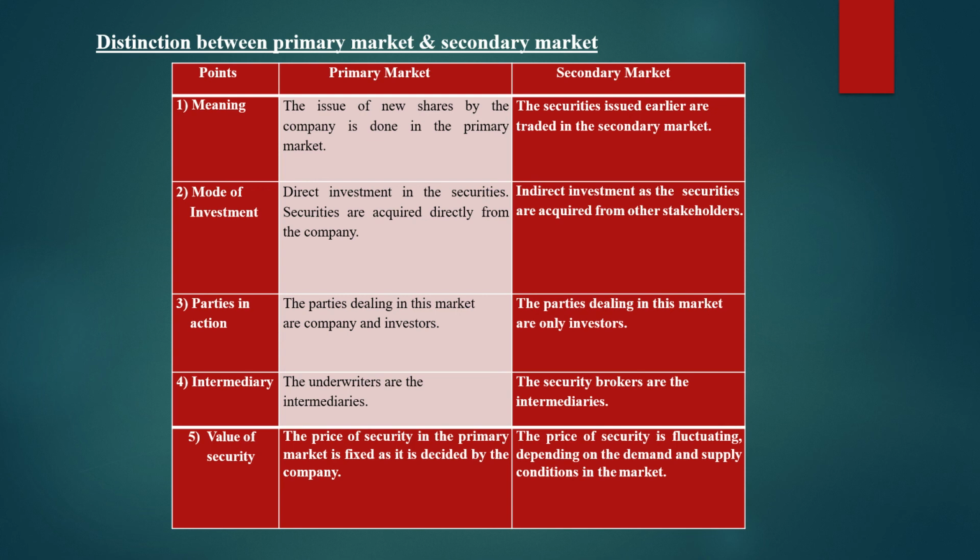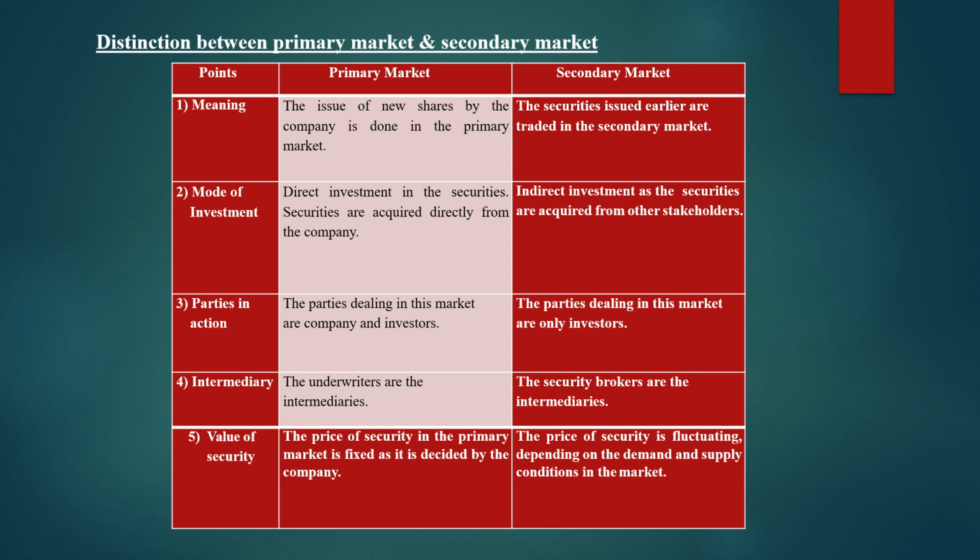Then moving on to the next difference, that is the distinction between primary market and secondary market. Mainly 5 differences are there here. The first one is meaning. The primary market is a market for new issues by the company, whereas the secondary market is a market for existing securities or old securities. Then the second difference is mode of investment.